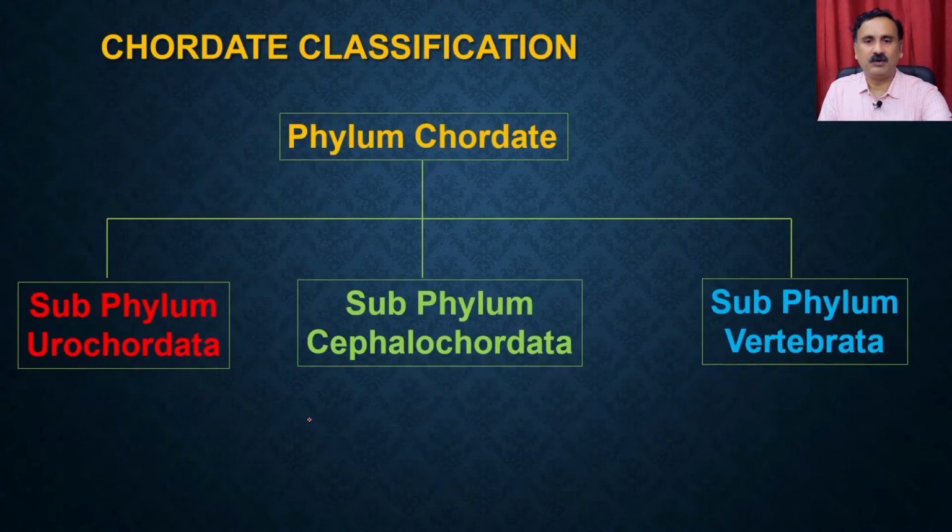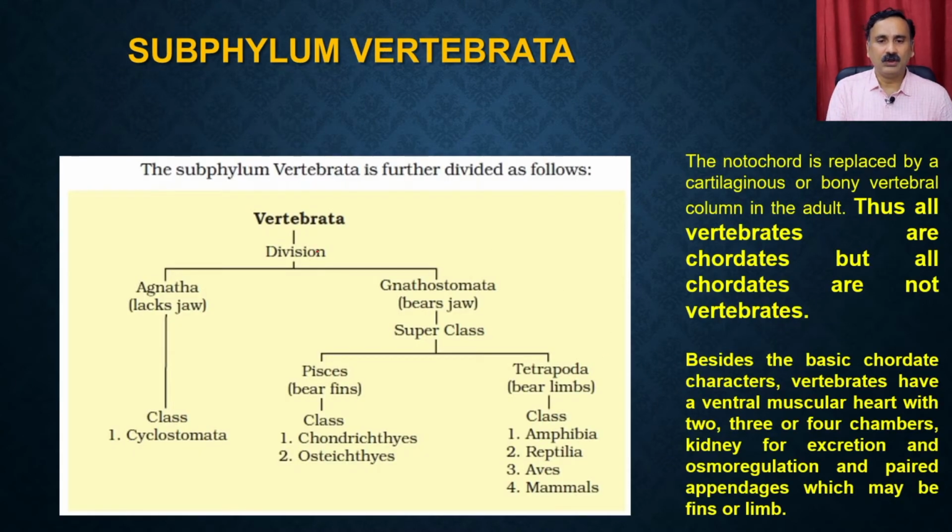Now let's move on to the next subphylum. The next subphylum is called subphylum Vertebrata, and it can be further divided because within the Vertebrata you have a very huge number of organisms. So subphylum Vertebrata can be divided into two divisions.